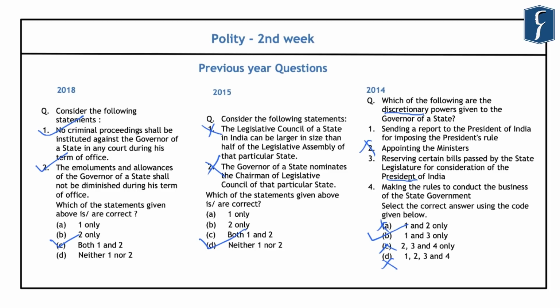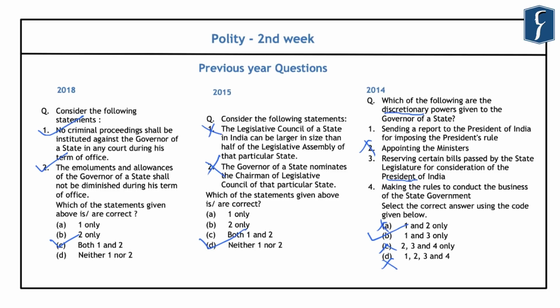Further, regarding the functioning and the constitutional provisions related to the Legislative Council and the Legislative Assembly, you should always study them in comparison with the provisions that have been provided for the Parliament, that is the two houses, the Lok Sabha and the Rajya Sabha. So while reading the provisions for Lok Sabha, you should compare that with the provisions which have been provided to the State Legislative Assembly. And while reading about Rajya Sabha, you should also compare the provisions for Rajya Sabha with that of the provisions which have been provided for the Legislative Council.